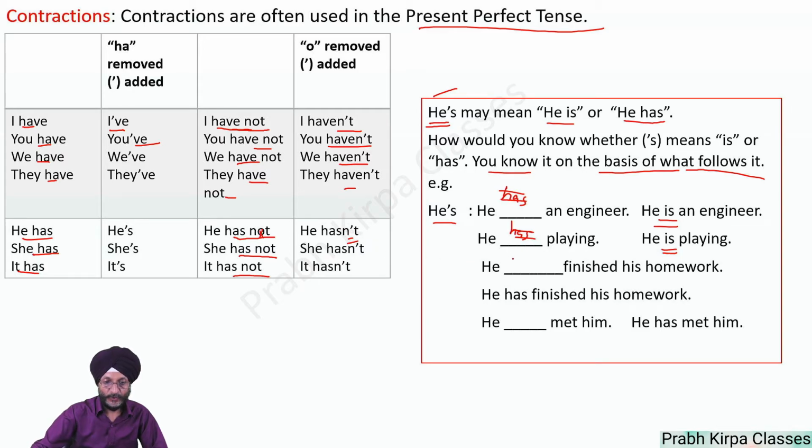When you cannot use "he is finished," you will use "he has finished his homework." "He is met him" is not correct. You will use "he has met him." So whenever it is written "he is met him," it means "he has met him."